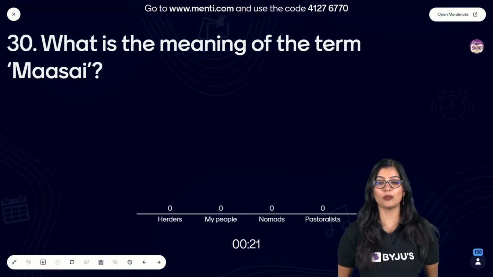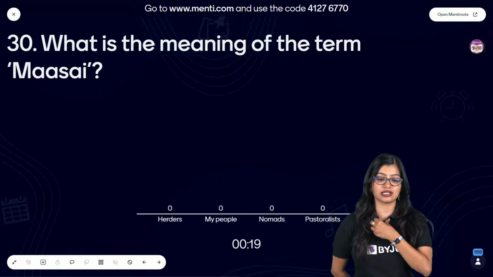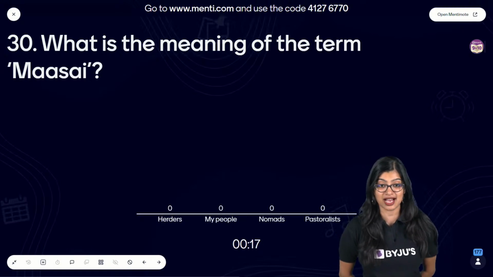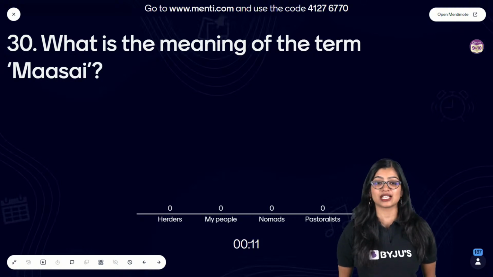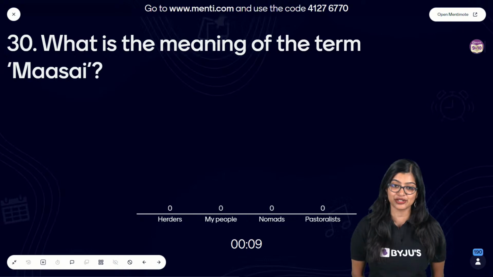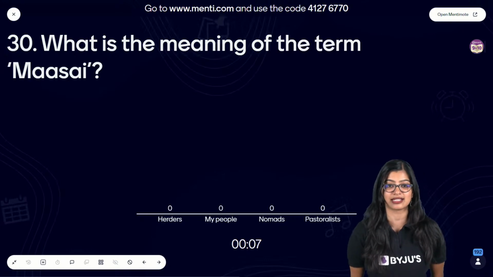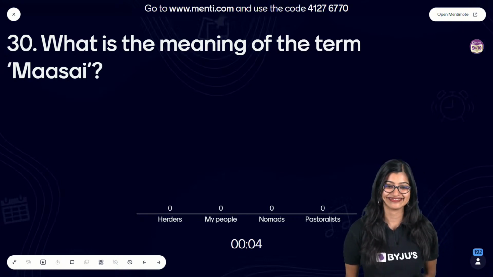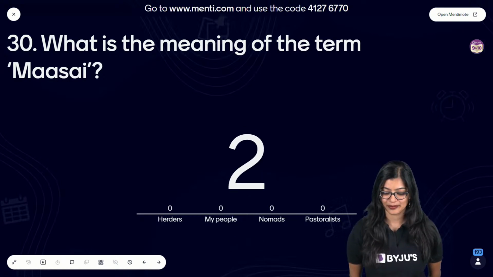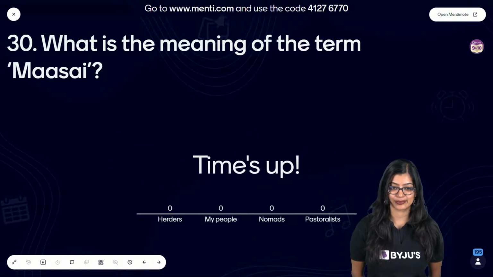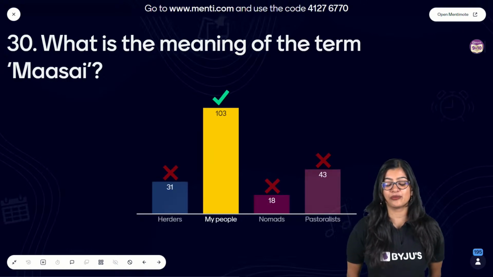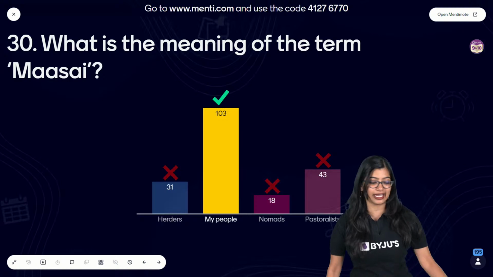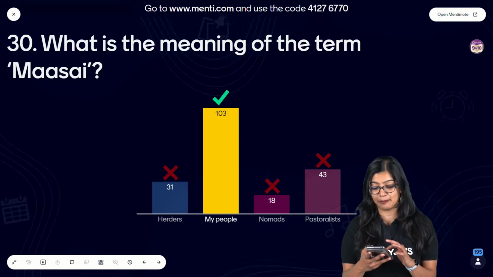Easy peasy, super easy. You don't need anything for this. What do we mean by the term Maasai? If all of you have attended Ankita ma'am's class for this particular chapter, I am 100% sure that you will be able to get this. Very good, everyone. The correct answer here is option B, my people.